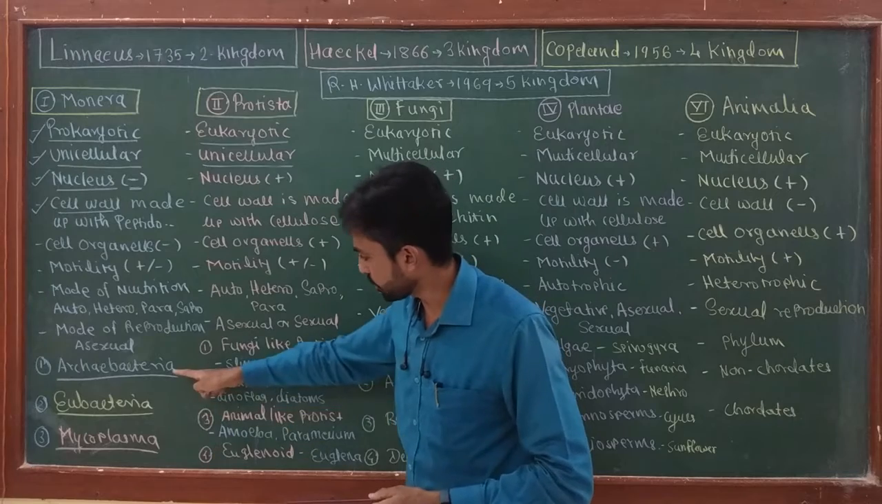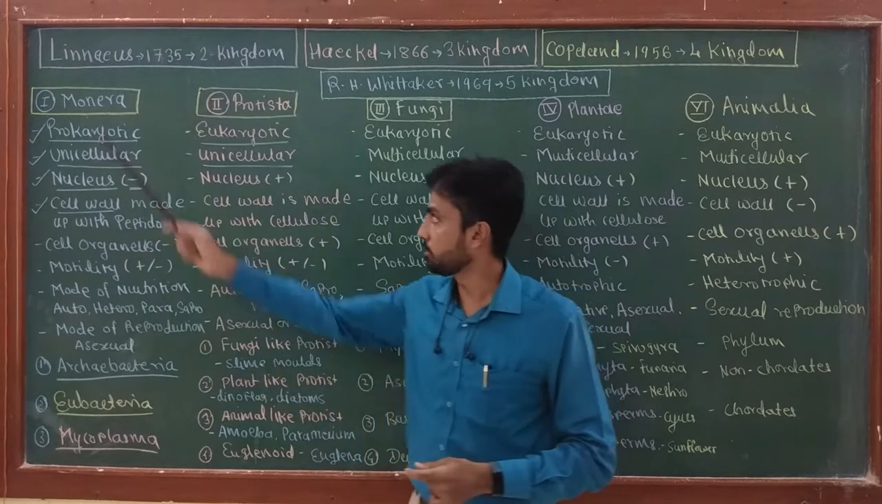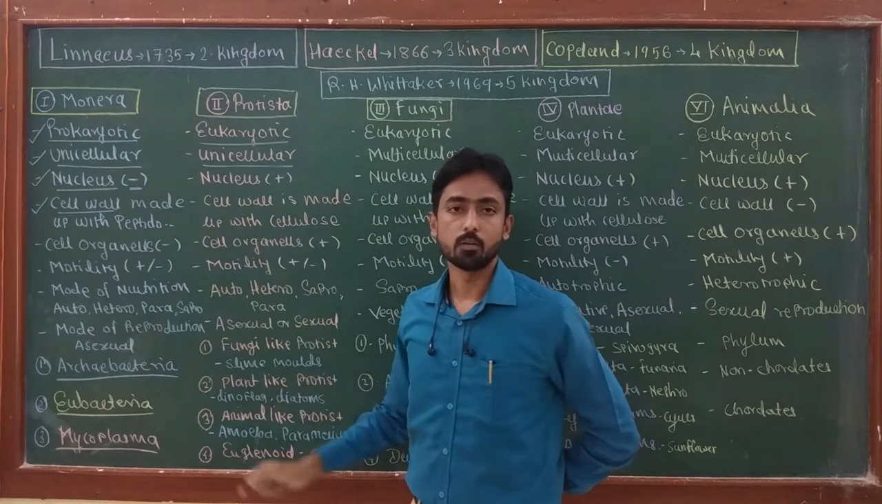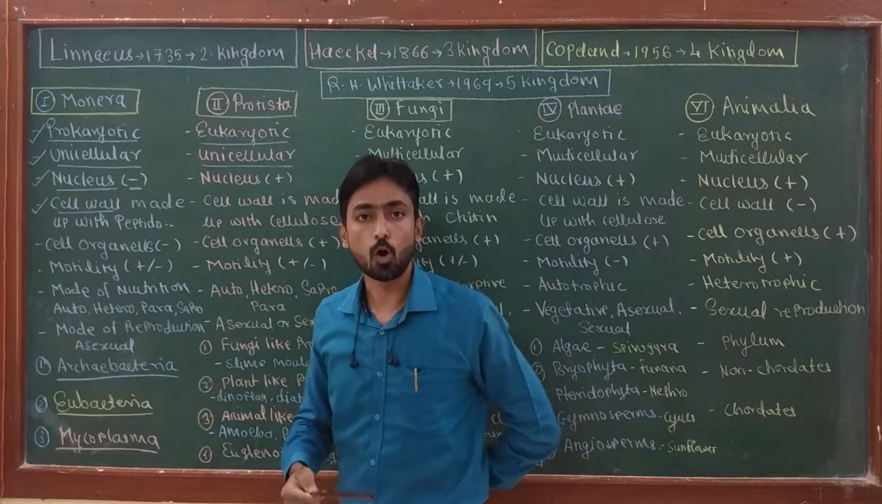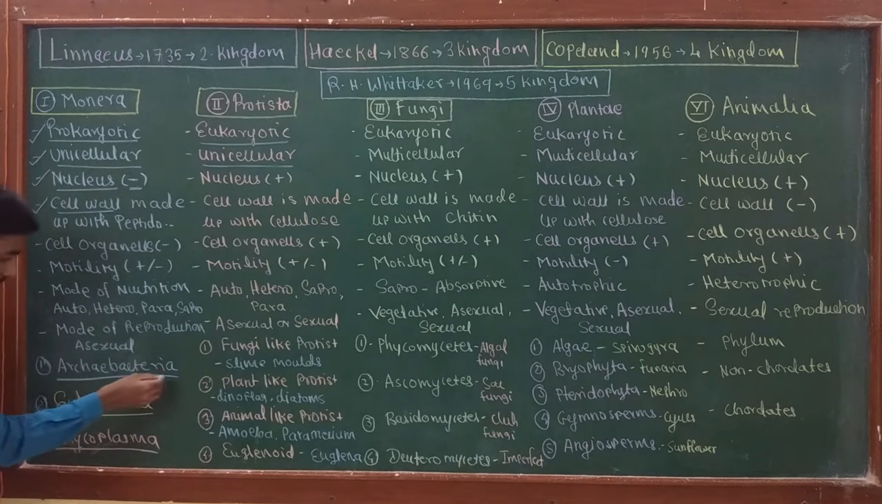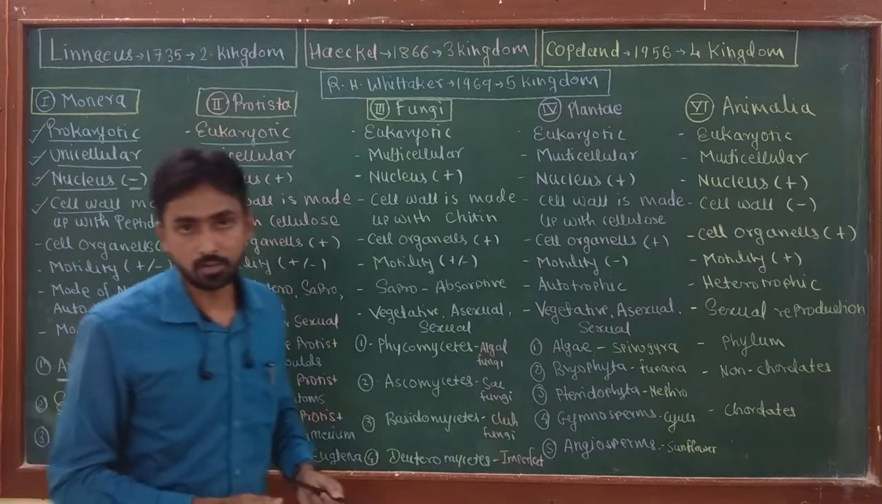Generally, there are three important types of organisms present in kingdom Monera: Archaebacteria, Eubacteria, and Mycoplasma. What is Archaebacteria? Archae means ancient or old, and bacteria. So they are prokaryotic old organisms, ancient organisms. These Archaebacteria are generally present in extreme environments.